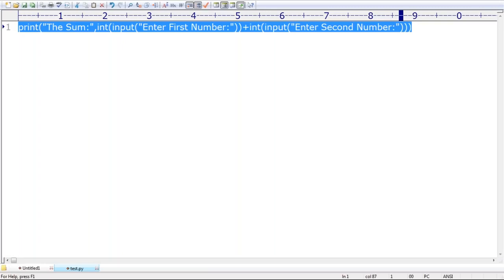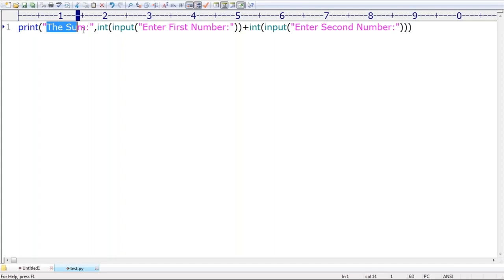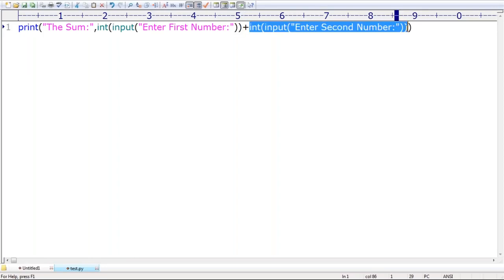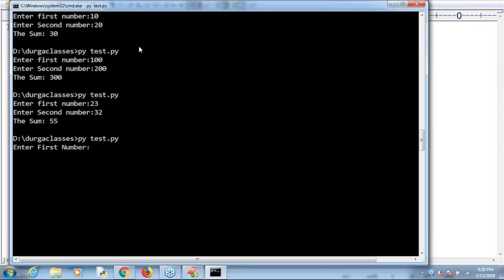This type of shortcut you are going to see lakhs of times in Python. That is the biggest specialty. The sum is, what is the first value? It is asking from the keyboard. Whatever value you enter will be considered. Now arithmetic addition is going to be performed, and that result by default is going to be printed. Now have a look once. Observe that. Same program.